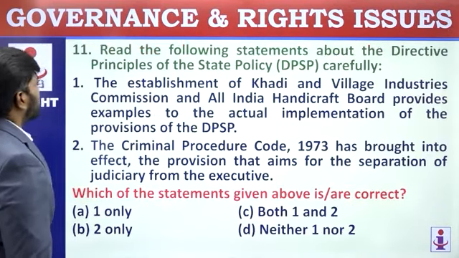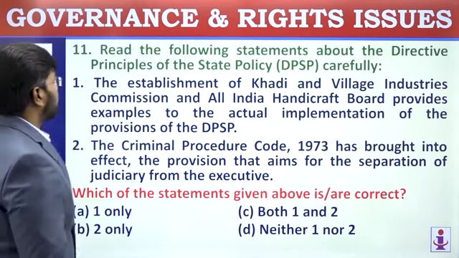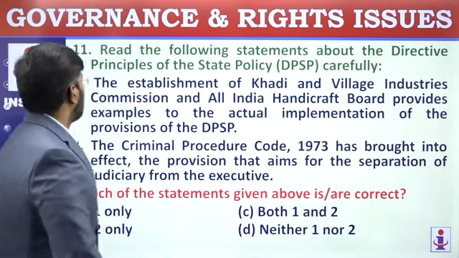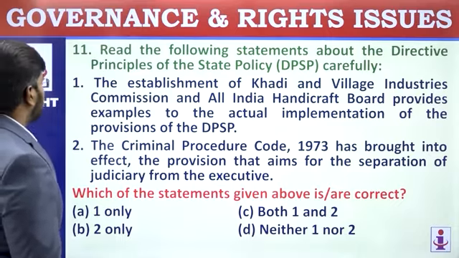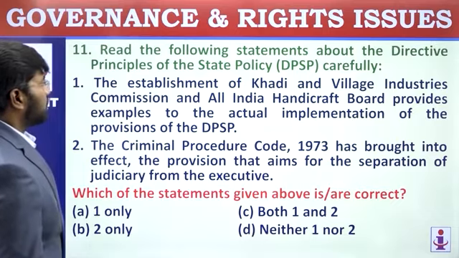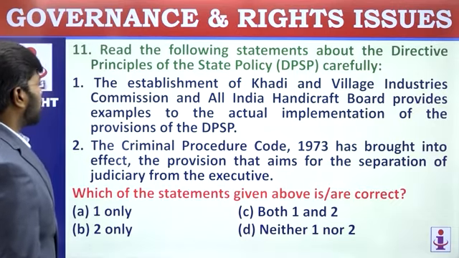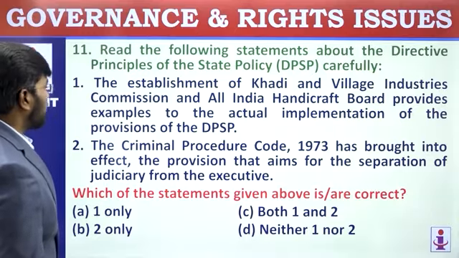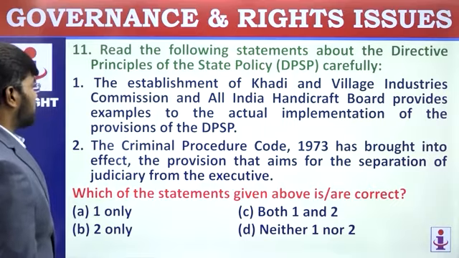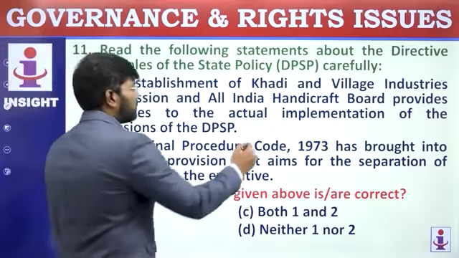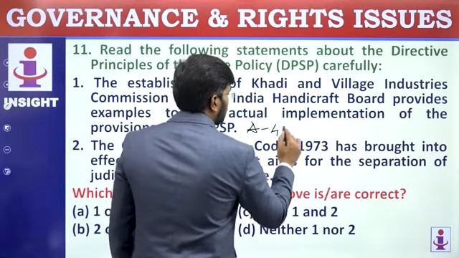Let's move on to the next question. Read the following statements about the directive principles of state policy carefully. First statement. The establishment of KVIC, Khadi and Village Industries Commission, and All India Handicrafts Board provide examples of the actual implementation of provisions of DPSP. Yeah, these cottage industries come under Article 43.